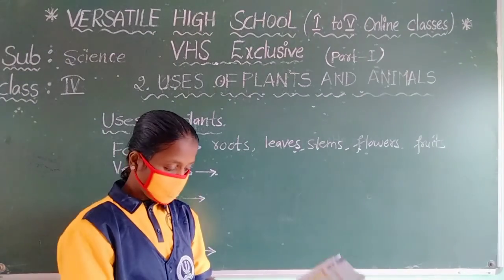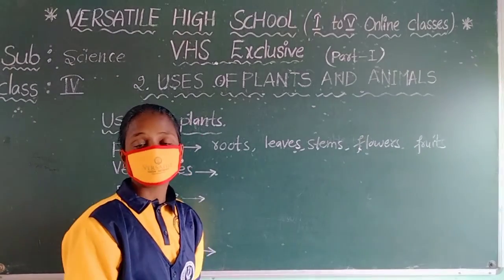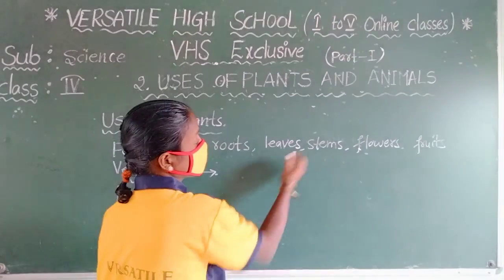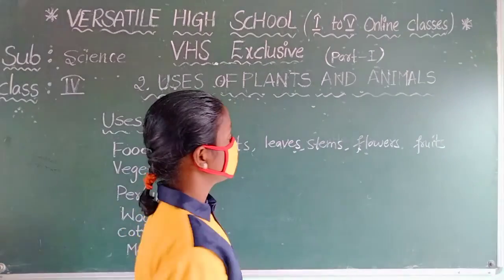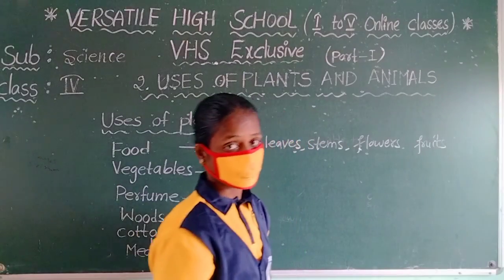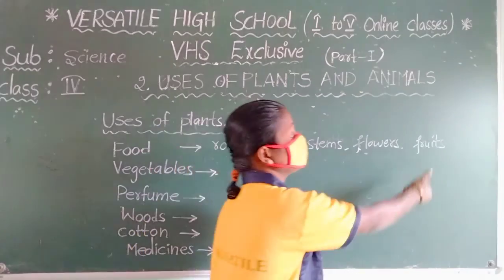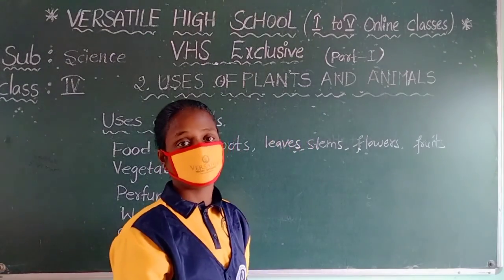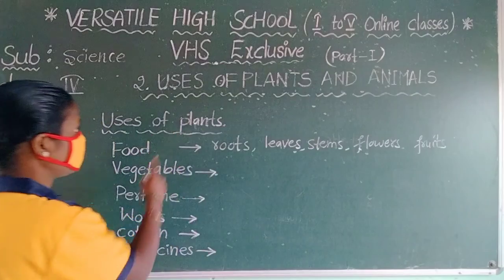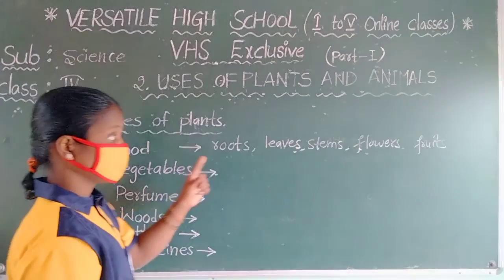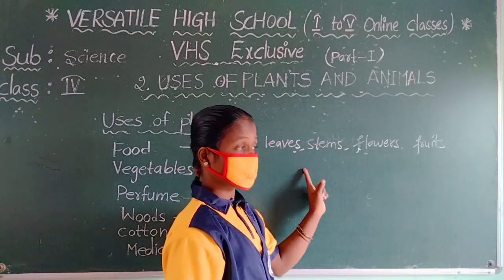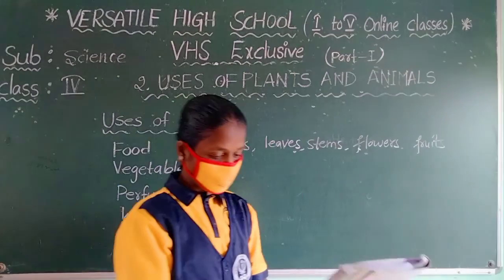Stems, here stems are like drumsticks, a vegetable. And flowers: jasmine, rose. Fruits: mango, apple, banana. All are coming only from plants. So plants give us roots, leaves, stems, flowers, fruits.